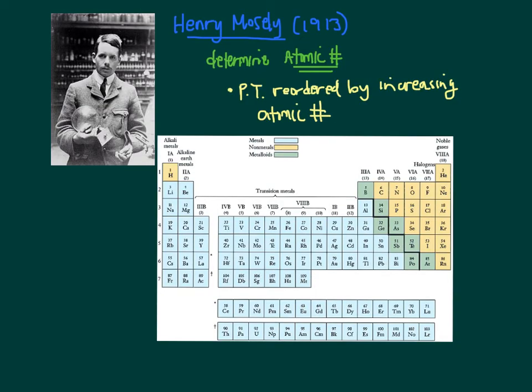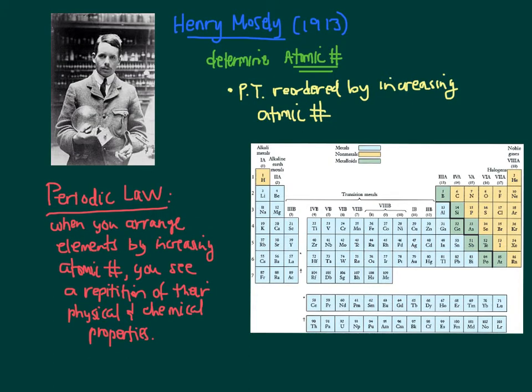So here's our modern periodic table. In our modern periodic table, we organize the elements by increasing atomic number. So 1, 2, 3, 4, all the way up to, in the most current periodic table, 114. And this led to the periodic law. The periodic law states that when you arrange elements by increasing atomic number, you will start to see patterns develop, or a repetition of physical and chemical properties. And we're going to talk more about that in part 3 of this video.